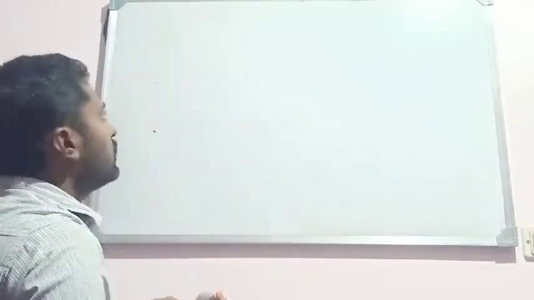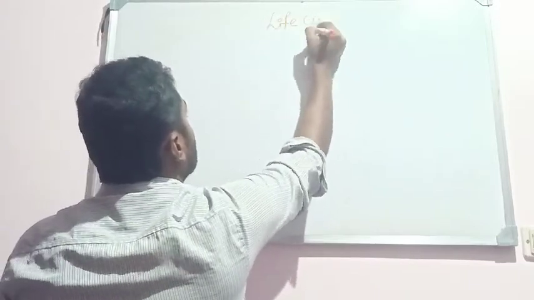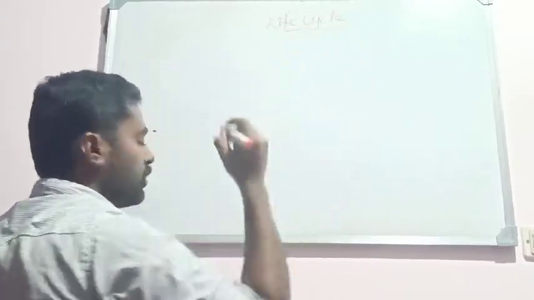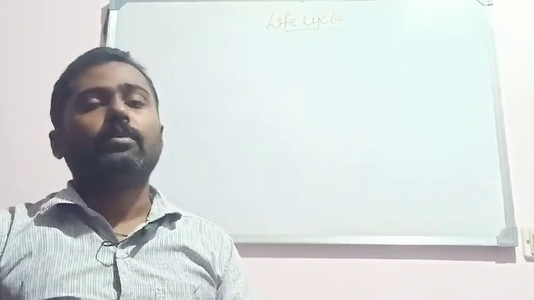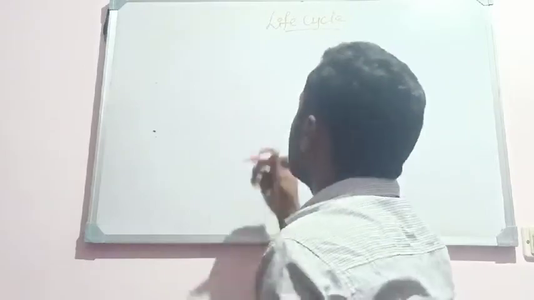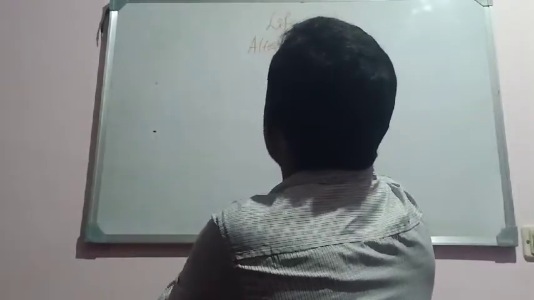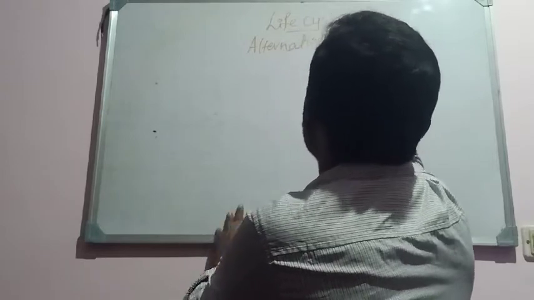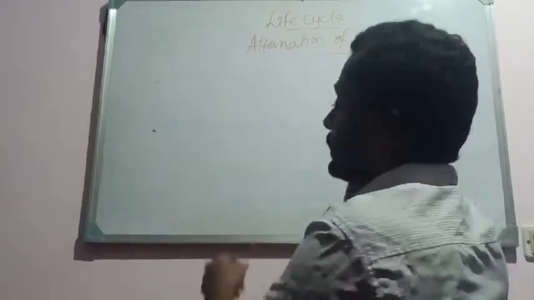Okay, and the very important thing here, life cycle of bryophytes. So this is a very important thing. See, the bryophytes mainly exhibit alternation of generation.